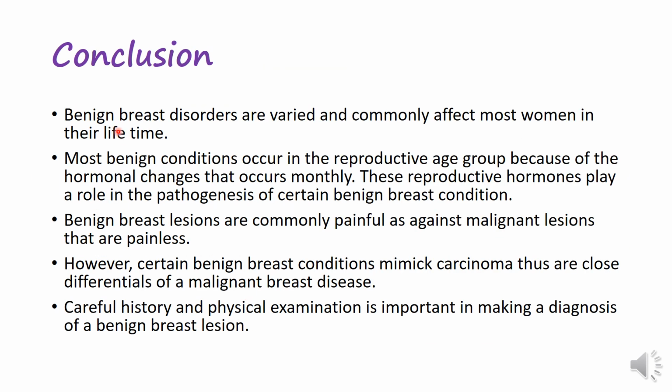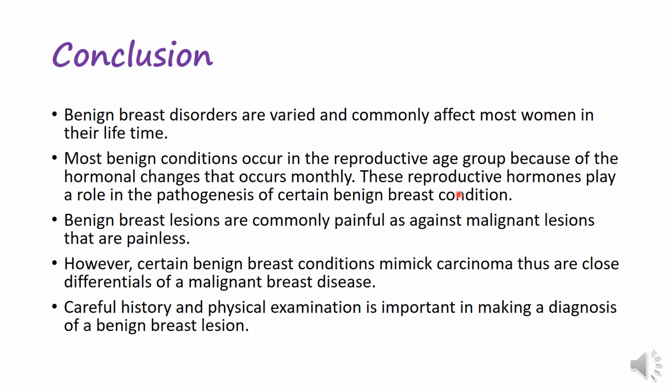In conclusion, benign breast disorders are varied and commonly affect women in their lifetime. Most benign conditions occur in the reproductive age group because of the hormonal changes that occur monthly. These reproductive hormones play a role in the pathogenesis of certain benign breast conditions, as we saw during our discussion.